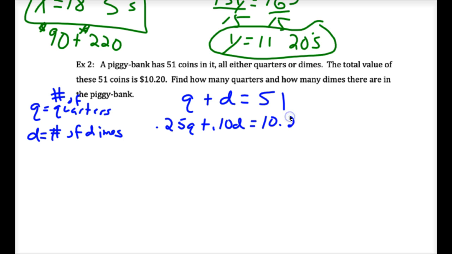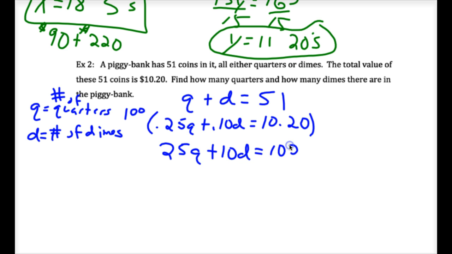Last period was able to write that equation without any decimal points. They moved the decimals: 25Q plus 10D equals 1,020. You don't have to divide at the end, because you want to eliminate your decimals. So we're going to multiply the bottom equation by 100, because we're moving the decimal twice. So 25Q plus 10D equals 1,020. Be careful doing that. What are we going to multiply the top equation by?